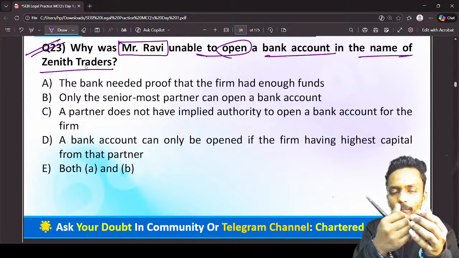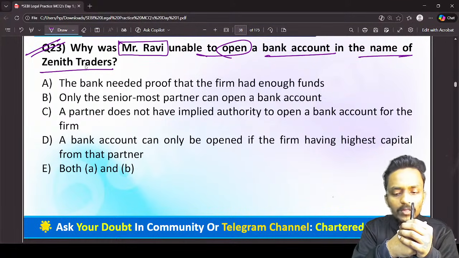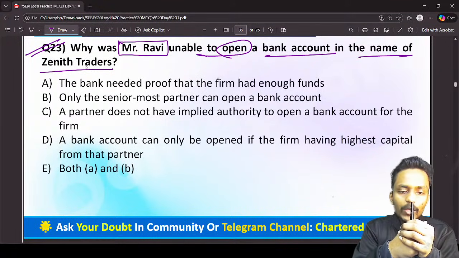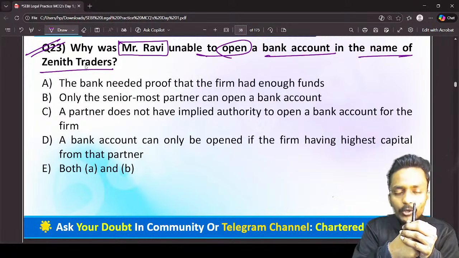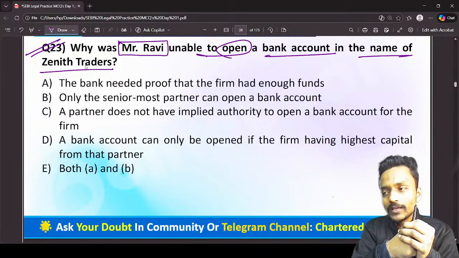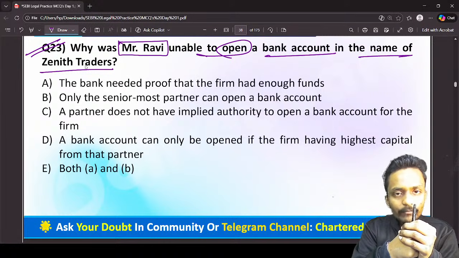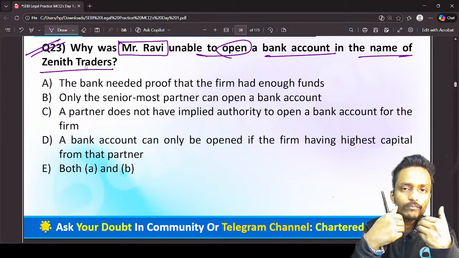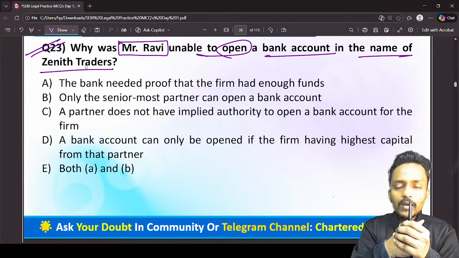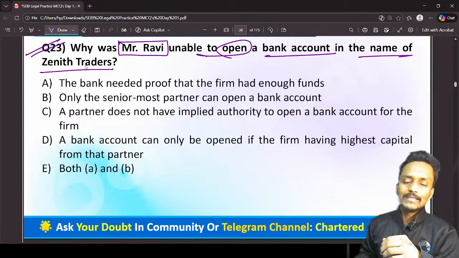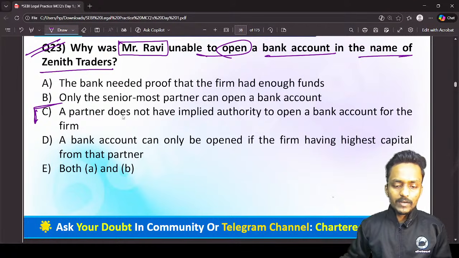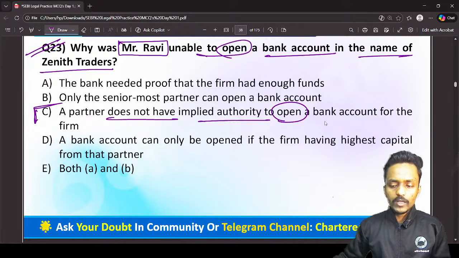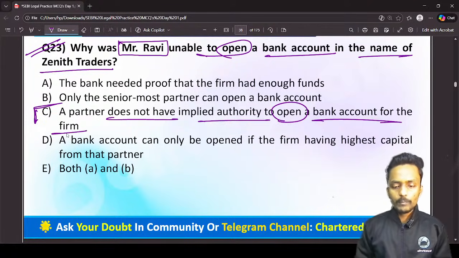Guys, opening a bank account is not part of implied authority. If you want to open a bank account in the name of Jina Trader, you need express authority from the existing partner and from the partnership firm. If the partnership firm permits you to open accounts in the name of the firm, only then it is allowed, but this is not the ordinary course of business. That's the reason a partner does not have the implied authority to open a bank account for the partnership firm.